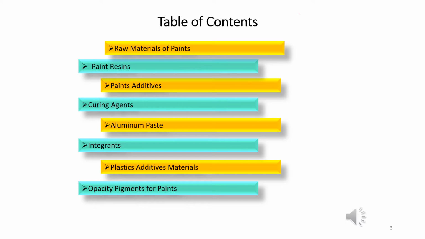So in this lecture, you will learn about the raw materials of paints which are used in its manufacturing. What are the additives which are used in the manufacturing of paints, and what are the opacity pigments that are used in the making of paints.